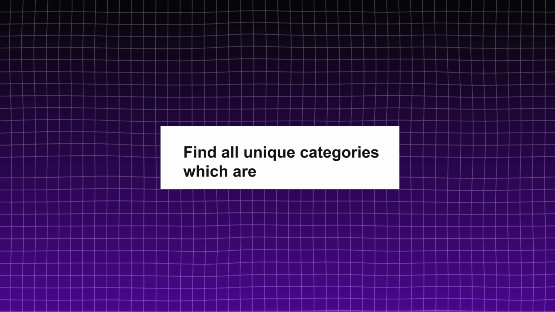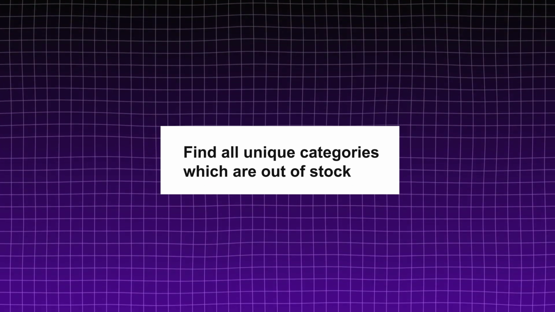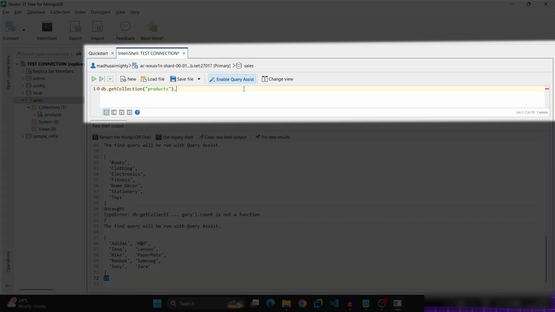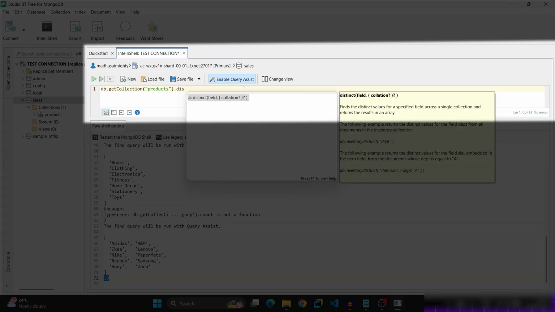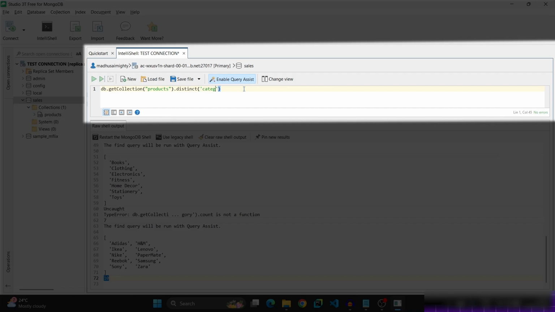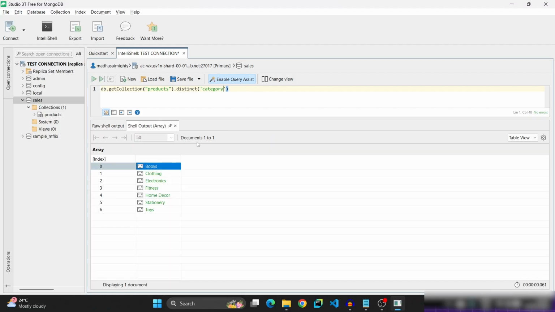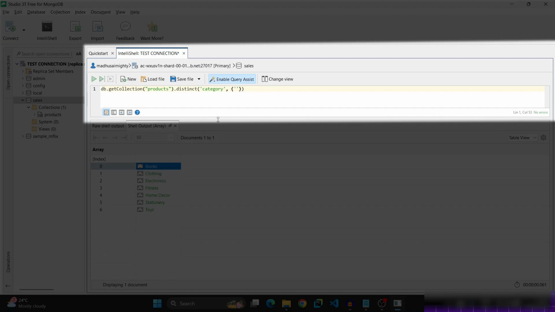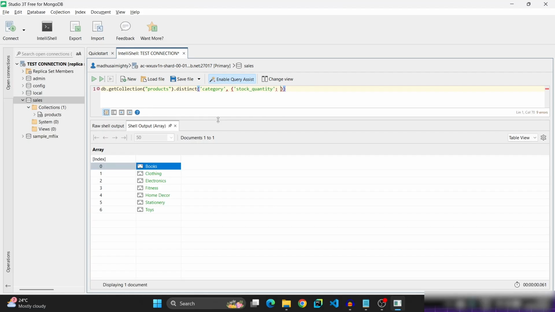Now next query, find all unique categories which are out of stock. So we need to find the distinct categories where stock is 0, which means out of stock. Here we need to use a matching condition combined with the distinct query. Enter distinct category, then after category, comma, enter an object. In that, enter the field name stock, with quantity 0, and press Ctrl Enter. So these are all the unique categories where stock is 0, which indicates they are out of stock.